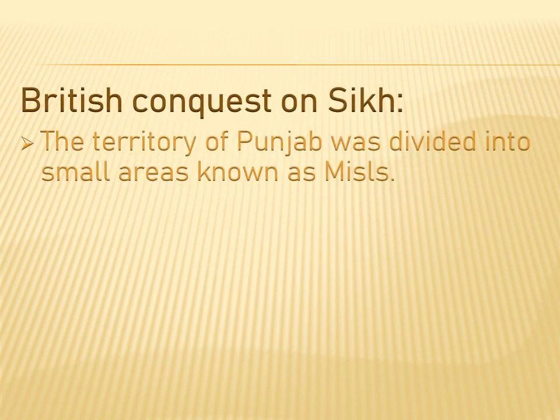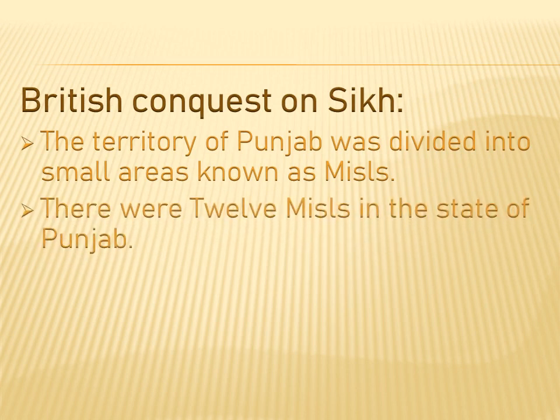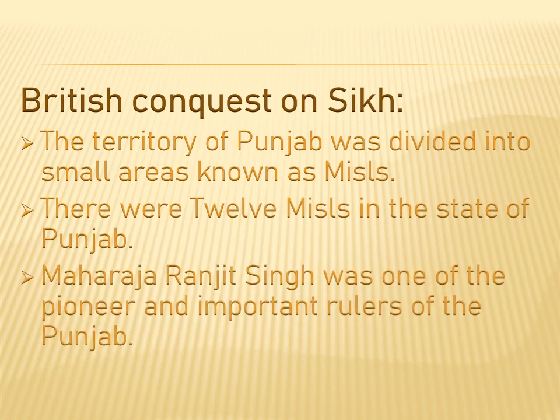British conquest of Sikh. The territory of Punjab was divided into small areas known as Misls. There were 12 Misls in the state of Punjab. Maharaja Ranjit Singh was one of the pioneer and most important and strongest of all the rulers in the state of Punjab.